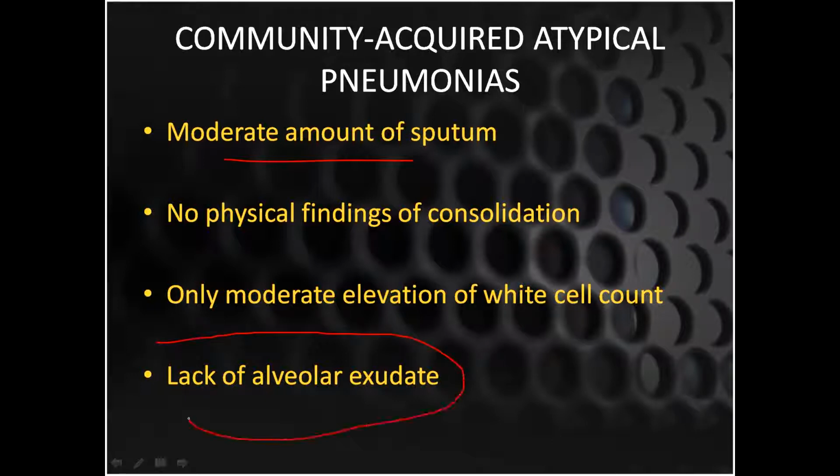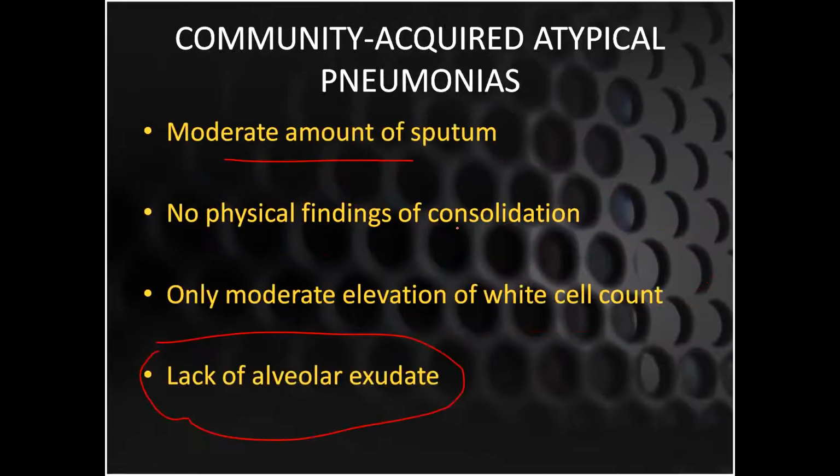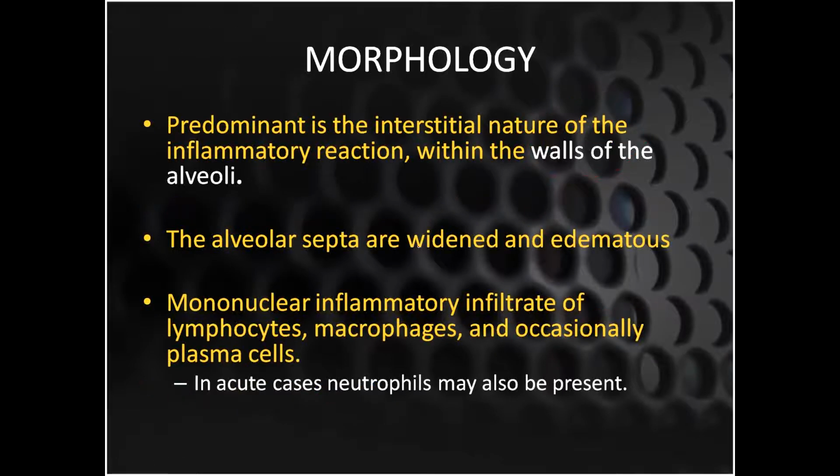I have just talked about it, that there is no alveolar exudate. All the exudate will be along the alveolar septa and in the pulmonary interstitium. So this is the major difference. Just remember this difference. In community-acquired atypical pneumonia, the involvement could be patchy like a bronchopneumonia, but it can involve the lobes unilaterally or bilaterally, making it like a lobar pneumonia. The affected areas could be red, blue, or congested, and the pleura is smooth. As for the morphology, we have just talked about how it is predominantly interstitial in nature.